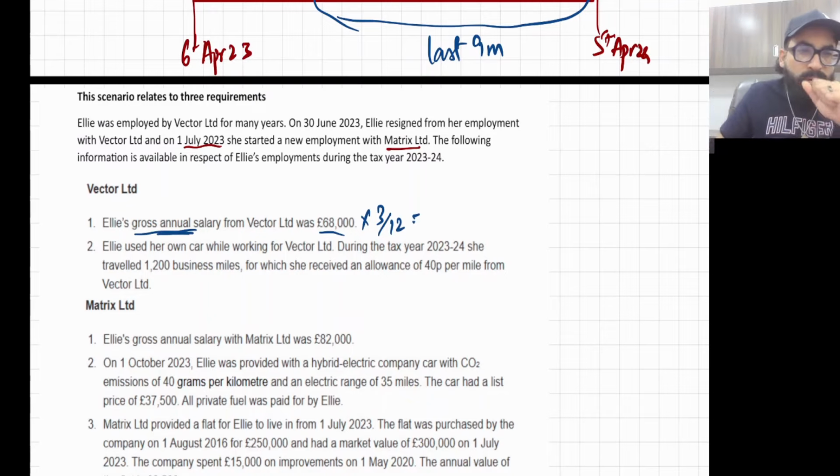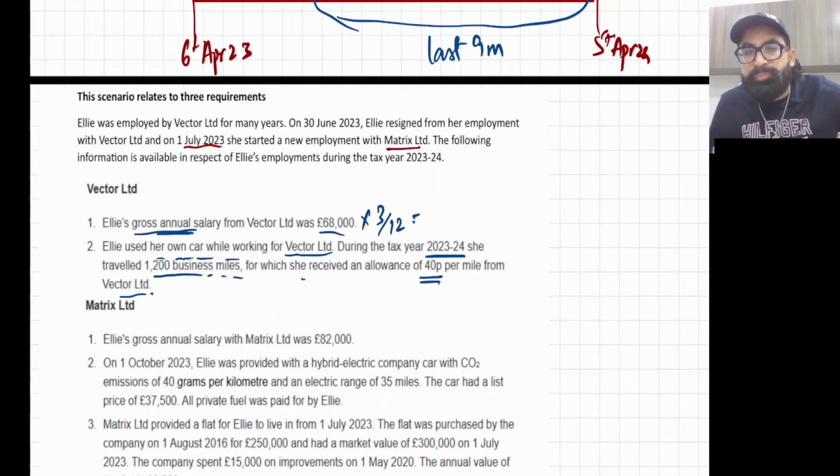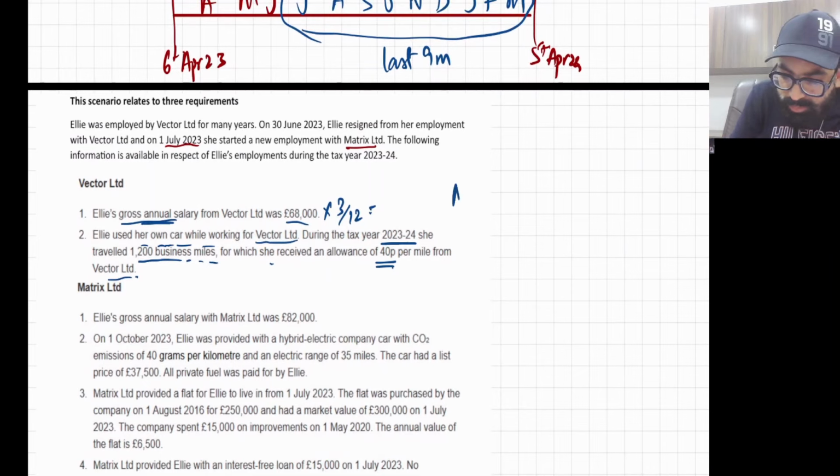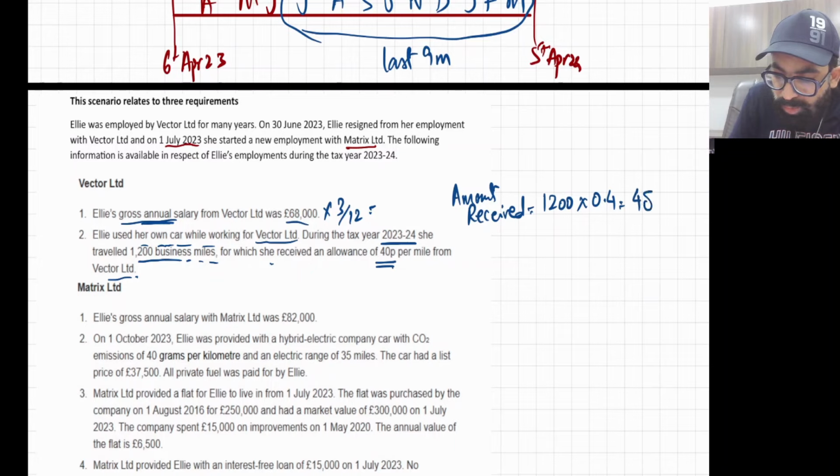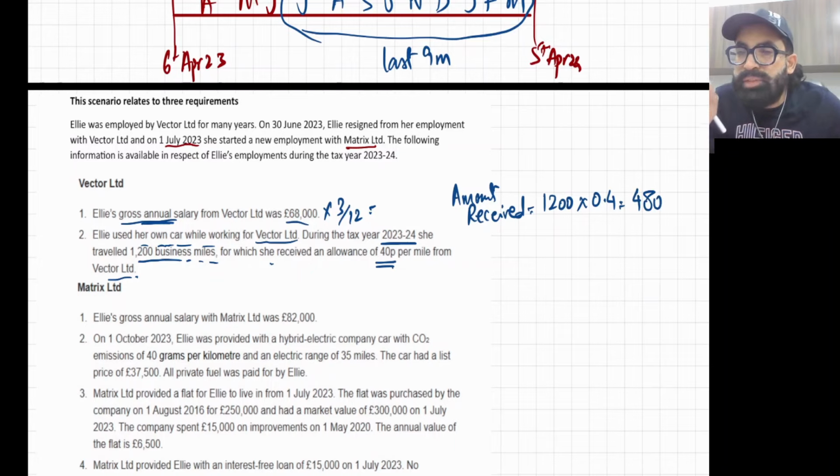Then Ellie used her own car while working for Vector Limited. During the tax year 23-24, she traveled 1200 miles, for which she received an allowance of 40 pence per mile from Vector Limited. Hope you remember this mileage allowance thing. There are two things in this. The first thing is amount received: 1200 miles multiplied by 0.4, which is 480. This amount she received from the employer.